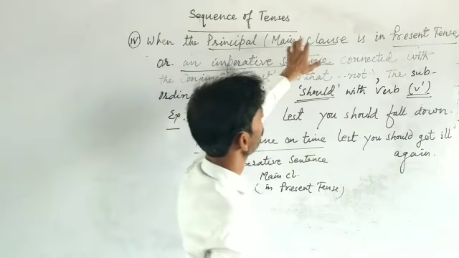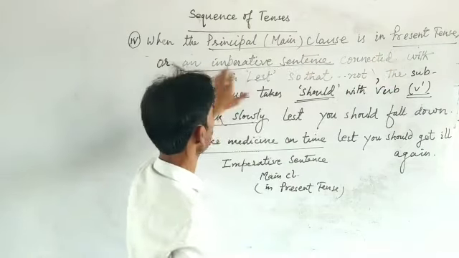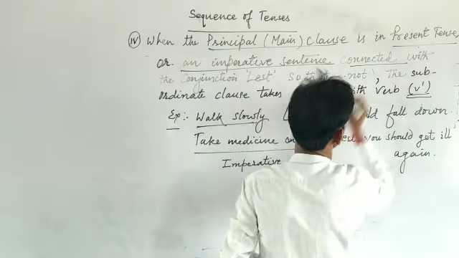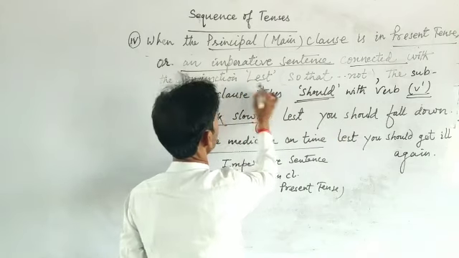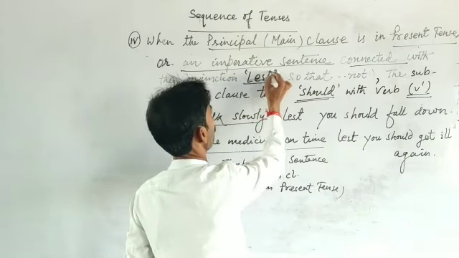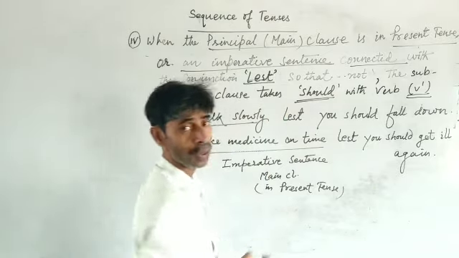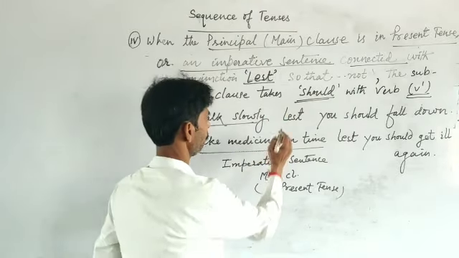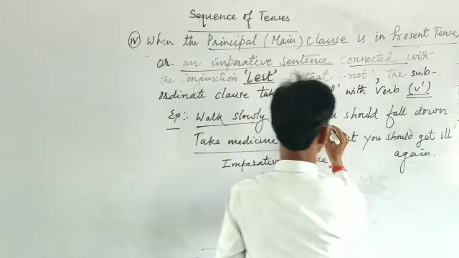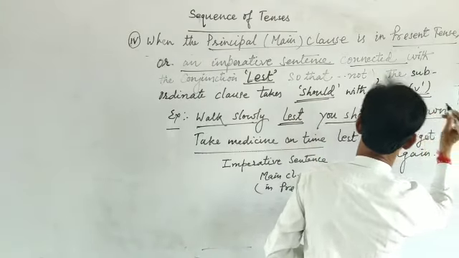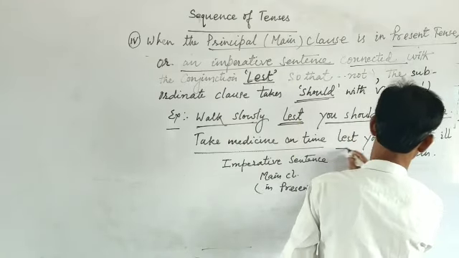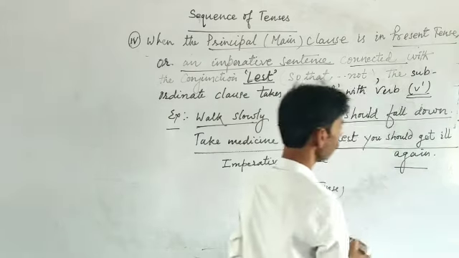The principal clause or main clause is in present tense or an imperative sentence, and it is connected with the conjunction lest. Then the next underlined portion, you should fall down, or lest you should get it again.